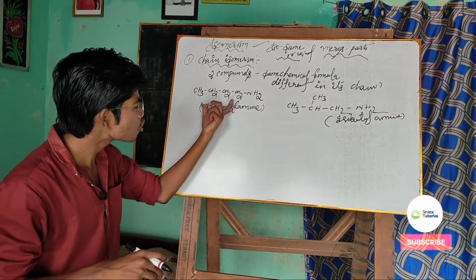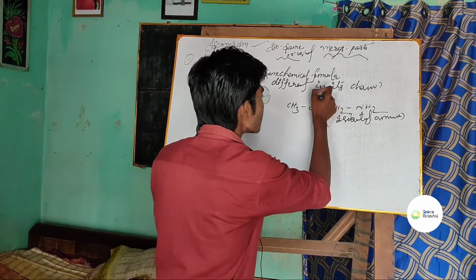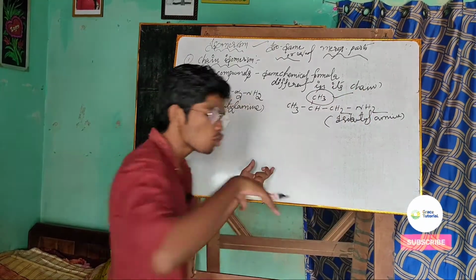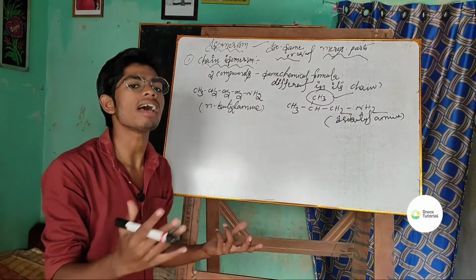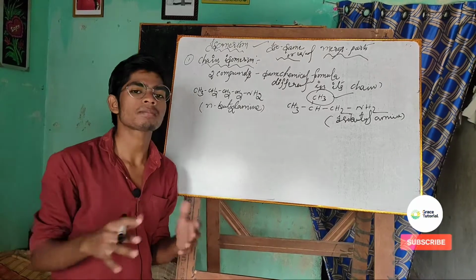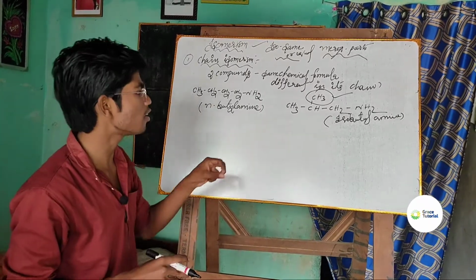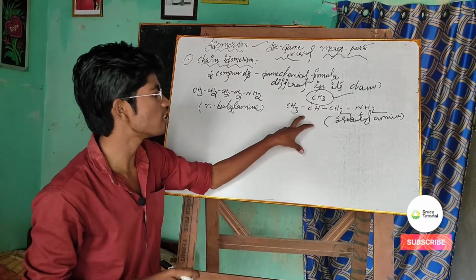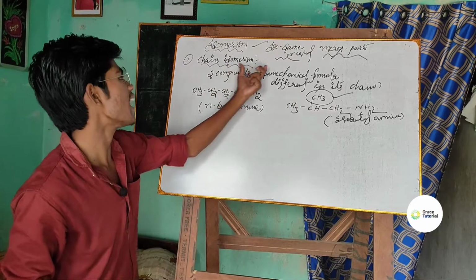Here it is a straight chain, but here it is a branched chain because one substituent has been attached. The attachment of a substituent doesn't mean the chemical formula has changed. The chemical formula remains the same, but the substituent has been attached here. So that is what is called chain isomerism.